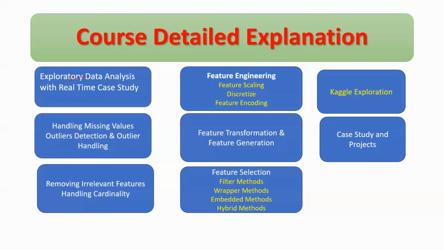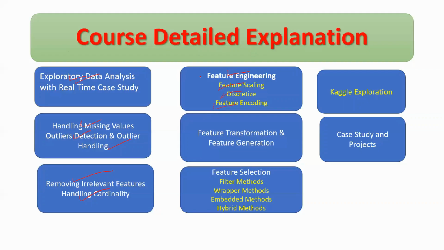So mainly in this Essential Machine Learning Bootcamp 2021, I will start with exploratory data analysis with a real-time case study. After that, handling missing values, outlier detection and outlier handling. After that, removing irrelevant features and handling cardinality. Then feature engineering. In feature engineering, we have to learn feature scaling, discretization, and feature encoding. There are lots of encoding techniques available.